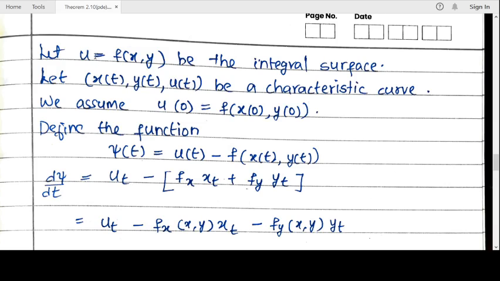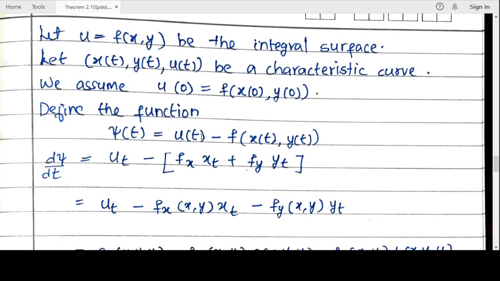We have chosen an integral surface u equal to f of x, y, and we have taken a characteristic curve on that integral surface, that is x of t, y of t, u of t. Now we assume that u at 0 is f of x of 0, y of 0, and we define a function psi of t equal to u of t minus f of x of t, y of t. You have to define the function psi and assume u at 0 is like this.